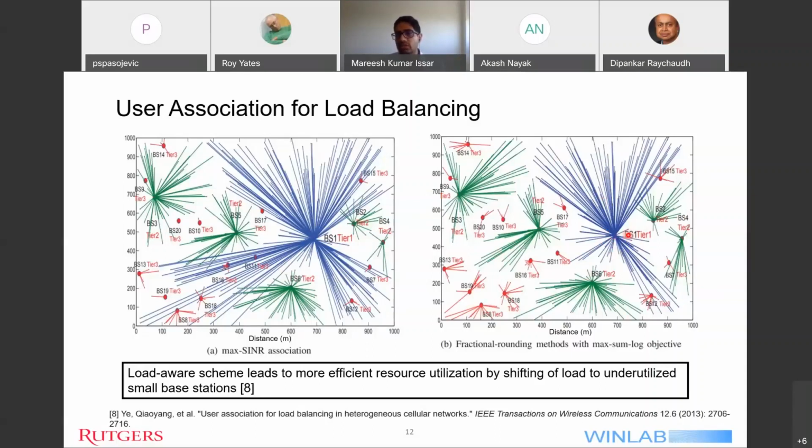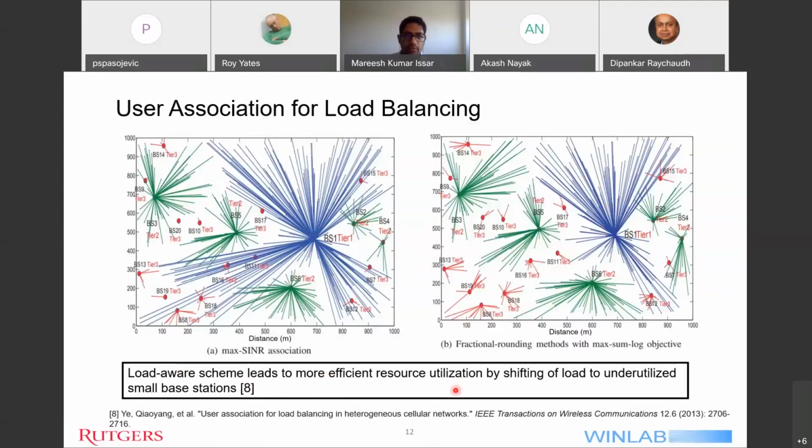And also another benefit is that the macro cell, since it has fewer users, its bandwidth can now be divided much more, which means that each user who is now connected to a macro will get an increase in the data rate. So the conclusion from this slide is that the load-aware scheme leads to more efficient resource utilization by shifting load to underutilized small base stations.